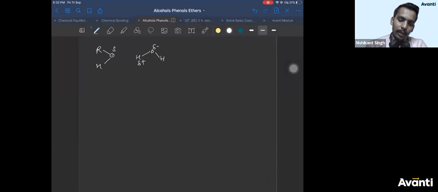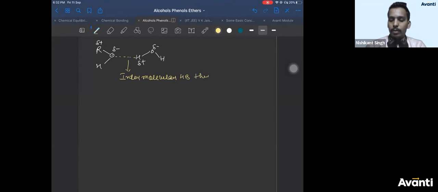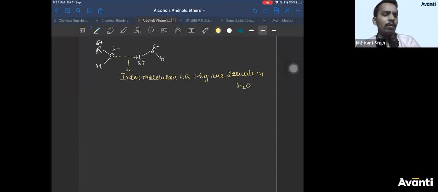So there will be a hydrogen bond. So due to this intermolecular hydrogen bonding, they are soluble in water. Right? They are soluble in water. Methanol, ethanol, all are liquid. You are right.